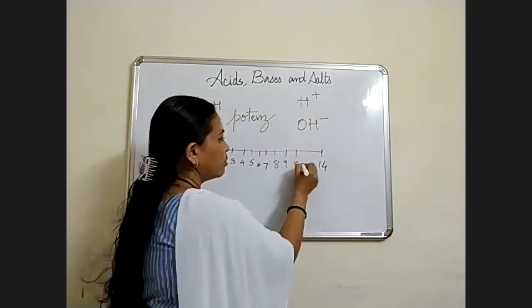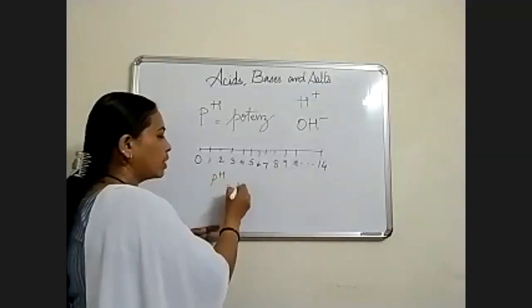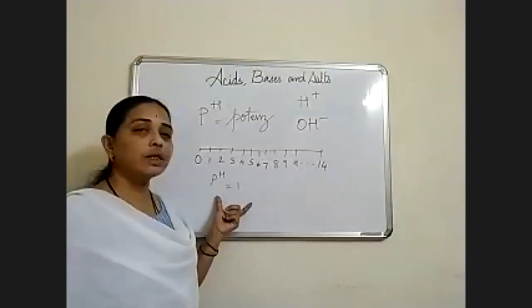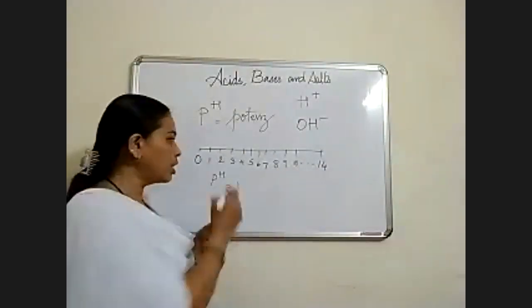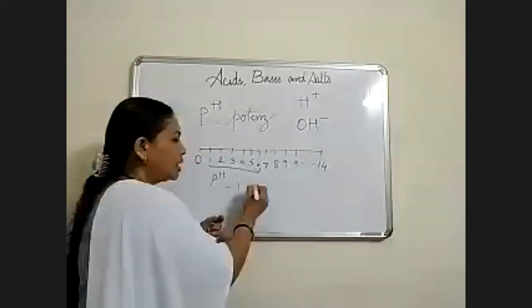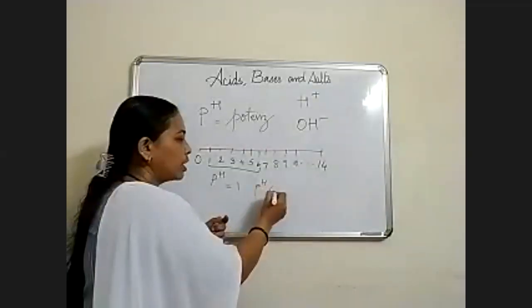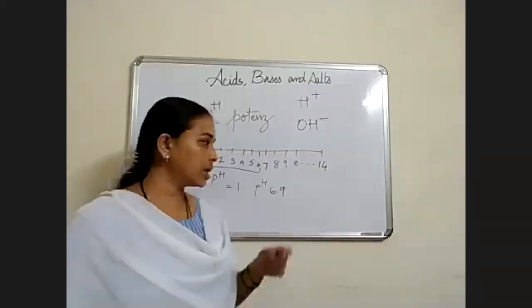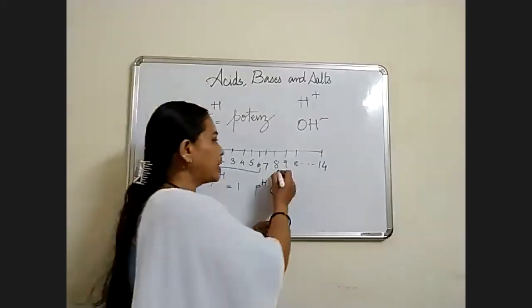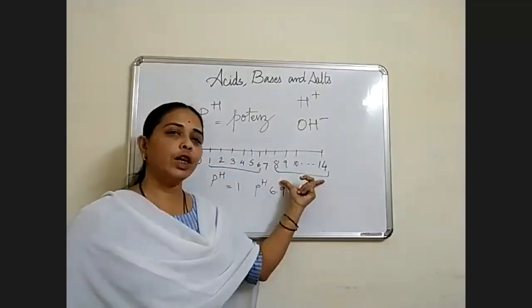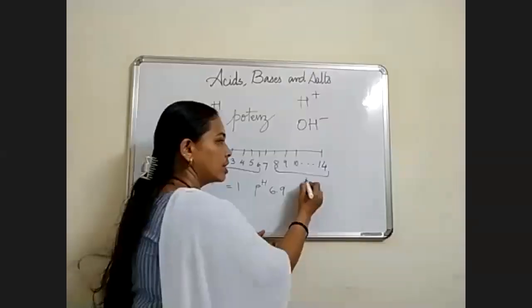Now if the substance is having pH 1, that means that substance is acidic. Okay, so from 1 to 6 or 6.9 also, if pH is 6.9, I will say that the substance is acidic. If the substance is having pH from 8 to 14, then that substance is basic.